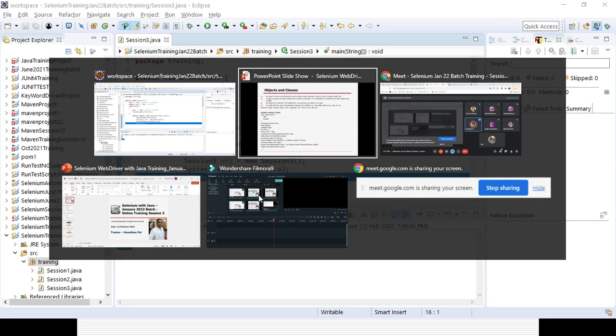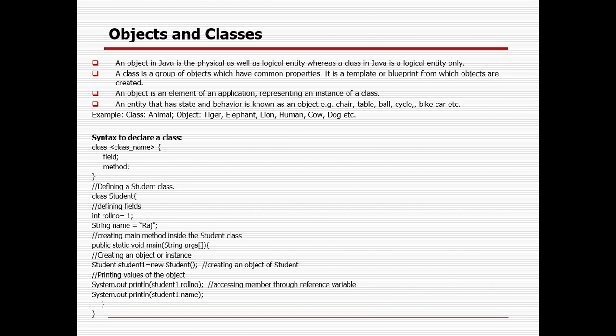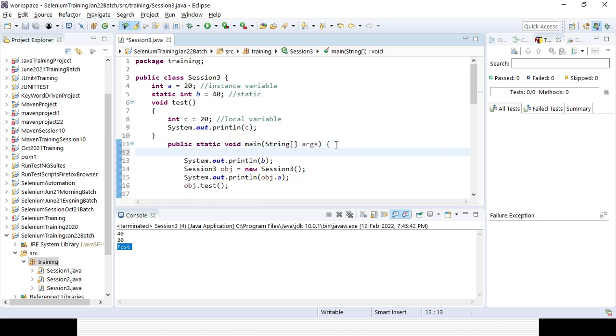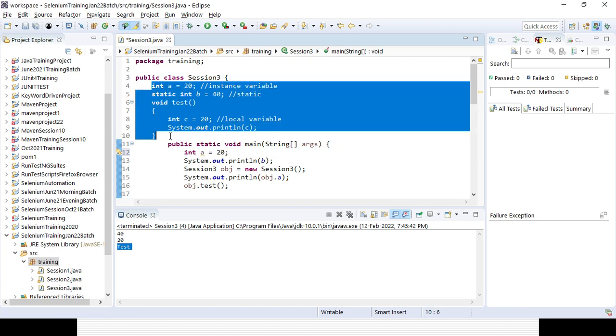So suppose I am defining int a equal to 20 inside the main method, even then I have to create an instance. No, we have defined int a after the class. If I'm mentioning it in the main method, then I have to create an instance, right? You are writing in the main method, but not at the class level. Here I have written everything at the class level, not in the main method.